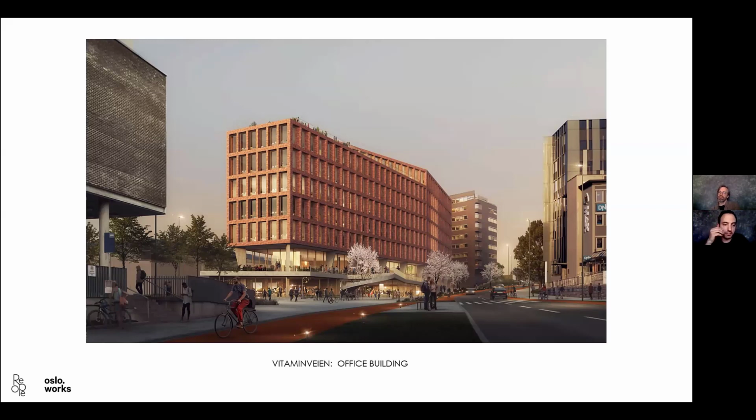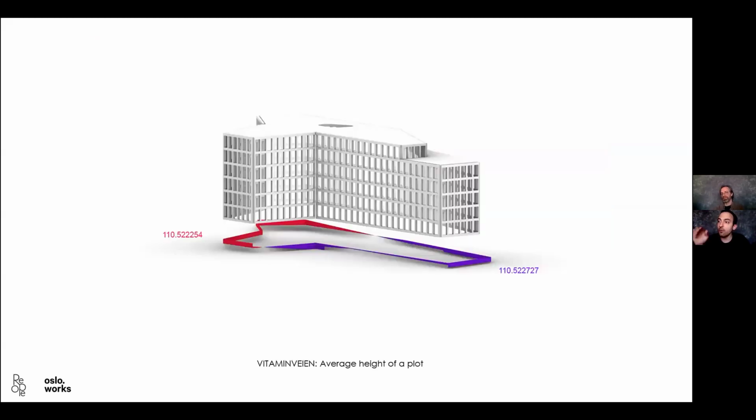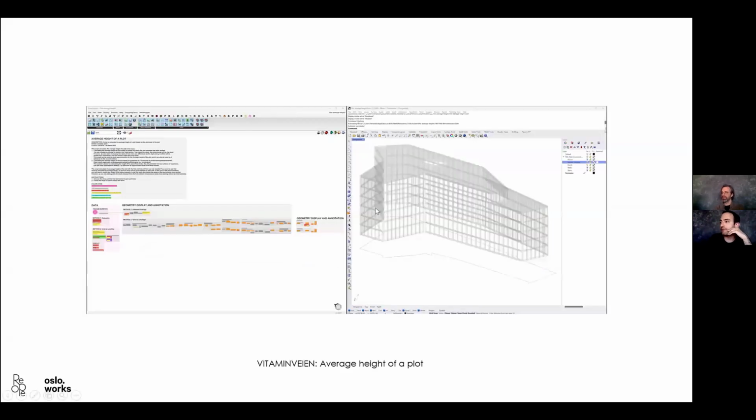Very interesting project. They basically came to me with this question. So we have the project in Revit, we have everything, but now we need to calculate the average height of the plot. The average height of the plot, according to the Norwegian building code, works like this: when you have drawn your building, you have to extract the new perimeter of the plot that you have created with your design.